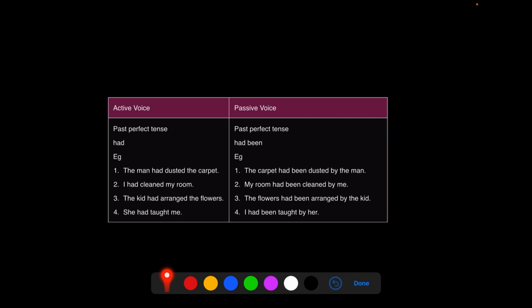I had cleaned my room. My room had been cleaned by me. The kid had arranged the flowers. The flowers had been arranged by the kid. Now, whether the object is plural or singular, had will remain the same because we don't have different forms for this. She had taught me. I had been taught by her. So look, everywhere we have had, and everywhere in the passive voice we have added had been.